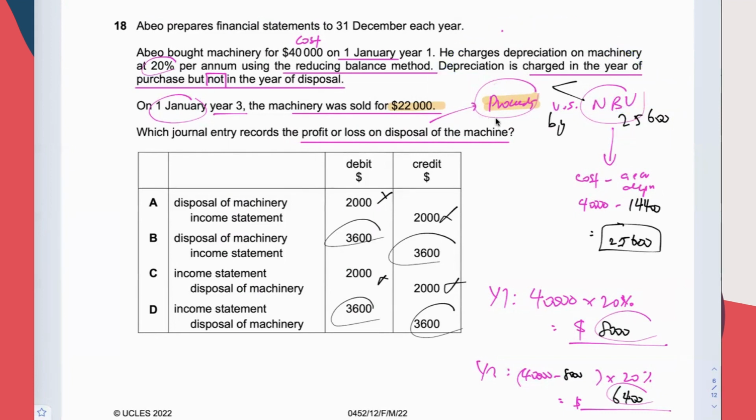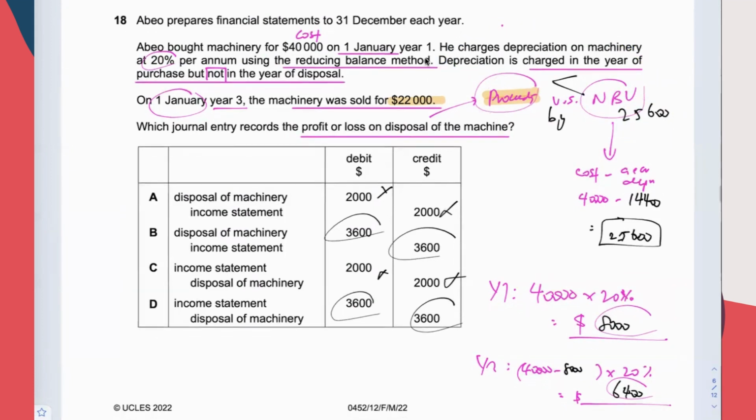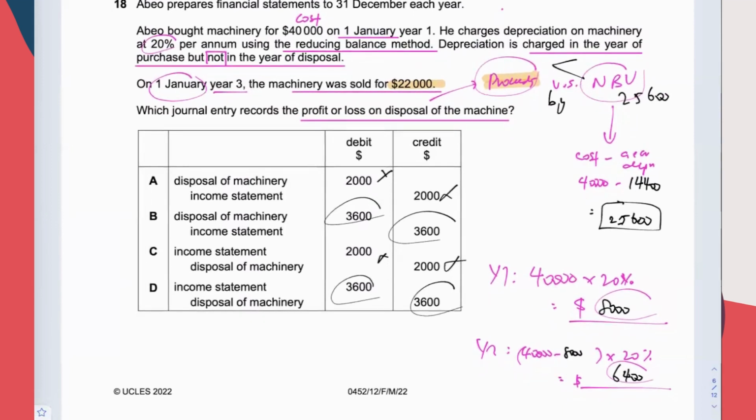Now, next decision to make: you have to know what is the double entry for loss on disposal. You have to know the disposal account well. The cost of the machinery will be here. And then here will be the provision for depreciation. And then this will be the proceeds, cash/bank proceeds. Since this is a loss on disposal, it is here.